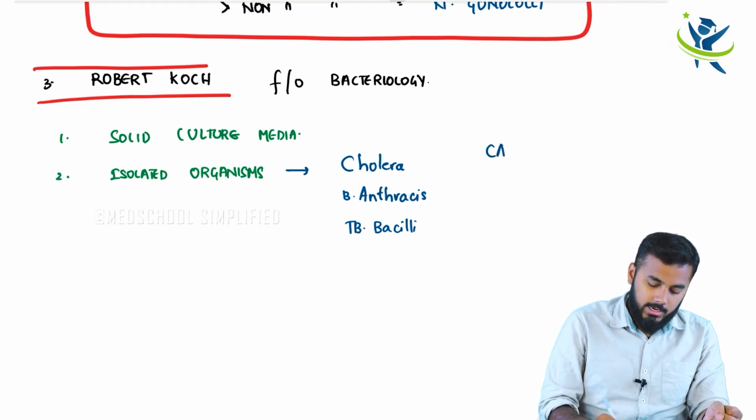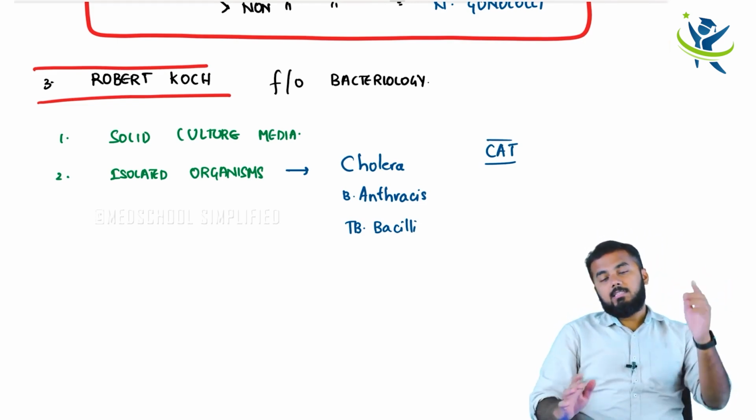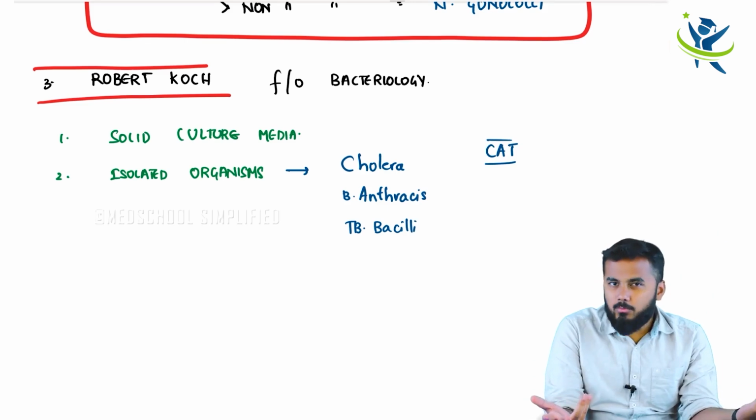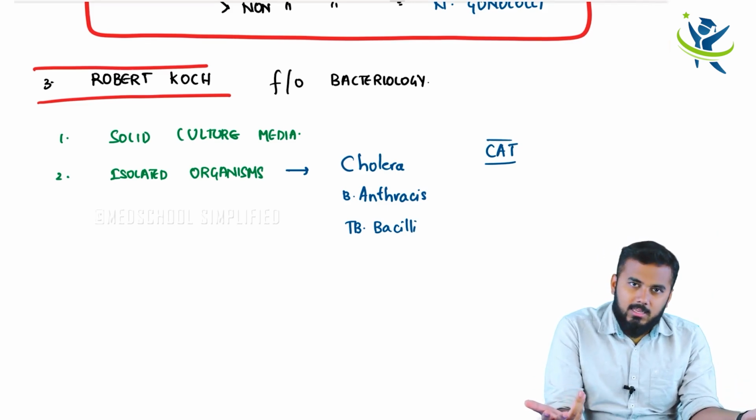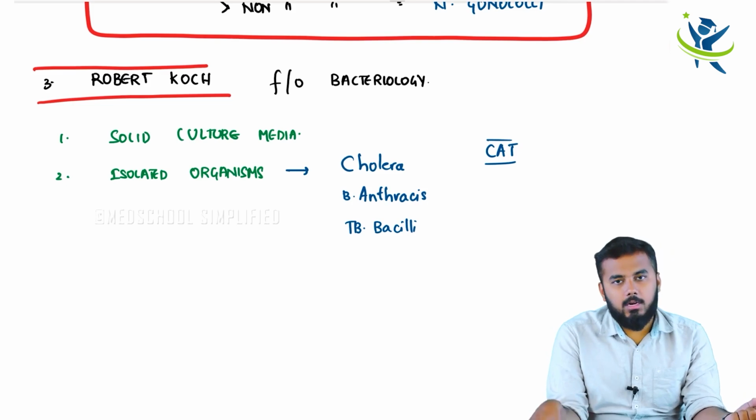So CAT, cat. Remember, the first one was vaccines, that is CA, this is CAT. In the vaccines also it is the same, the cholera and the anthrax vaccine. Here it is cholera and the anthracis organisms. So he has isolated these three organisms.